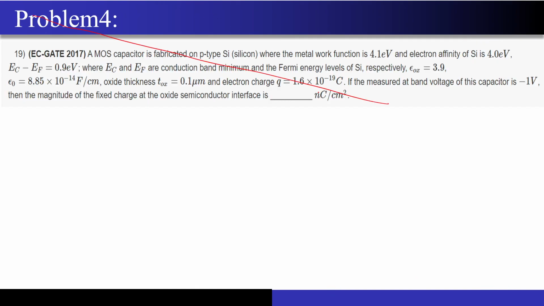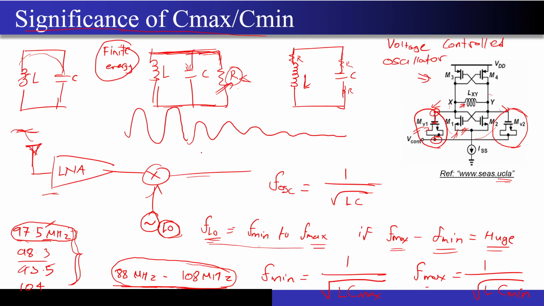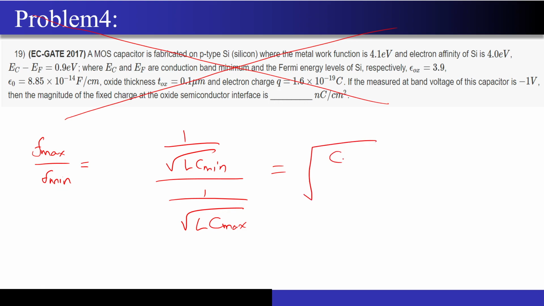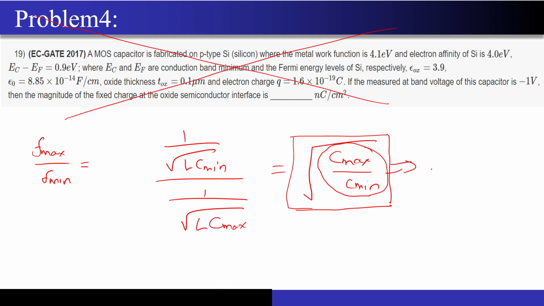Now if I take a ratio of F max and F min, I will just cancel this slide because I don't want to cover this numerical. If I take the ratio of F max to F min, then I get 1 upon root LC min upon 1 upon root LC max. So this will be nothing but root of C max by C min. So what you can see over here is that the ratio of Cmax to Cmin of your MOSFET actually determines the frequency range of your oscillator.